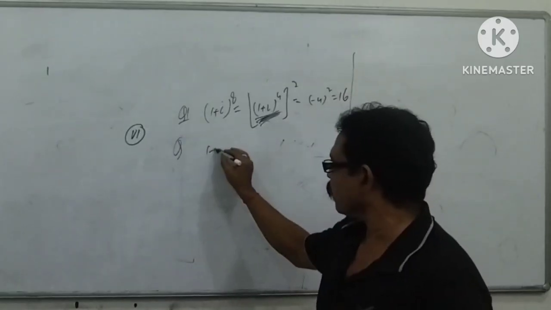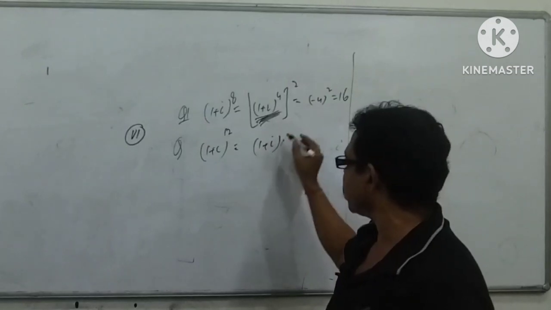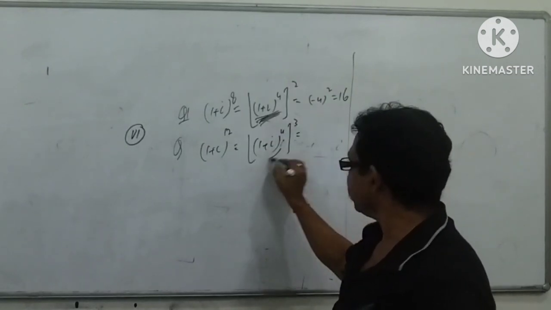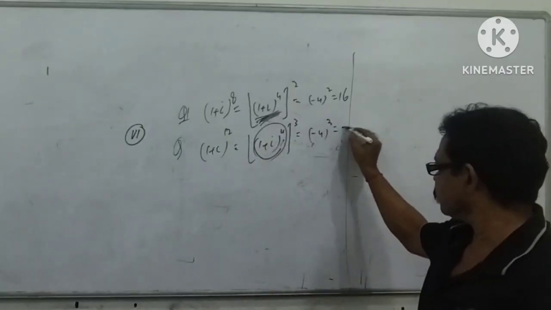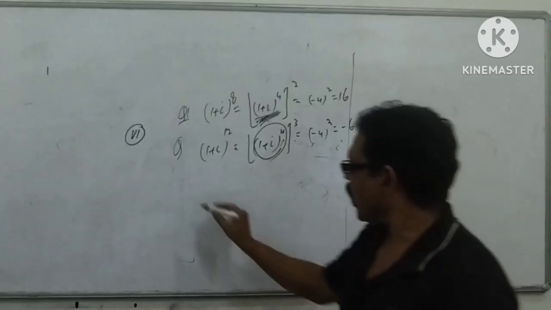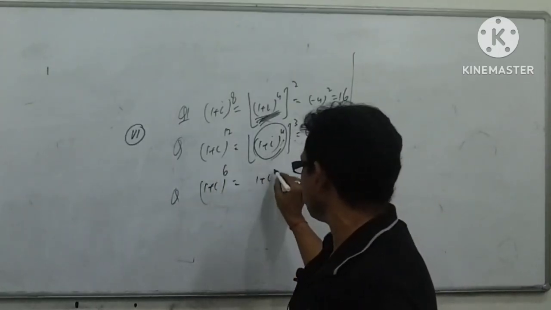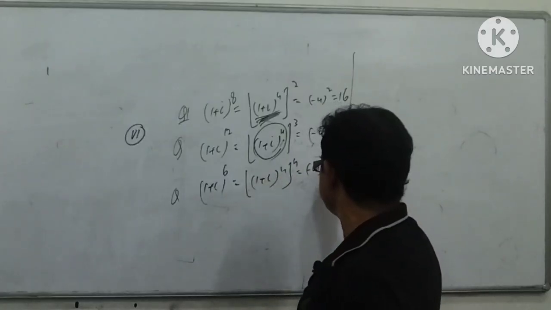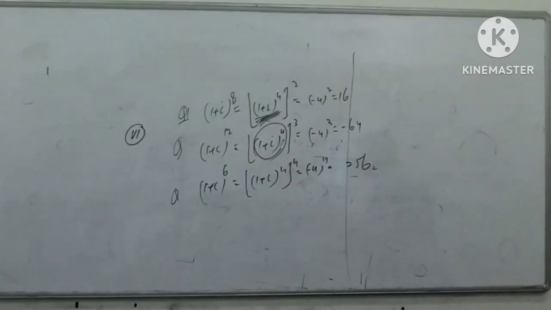Next question, (1 plus I) to the power 12. You can write (1 plus I) to the power 4, to the power 3, and its value is minus 4. Minus 4 to the power 3 is minus 64. Next question, (1 plus I) to the power 16. You can write (1 plus I) to the power 4, to the power 4. Minus 4 to the power 4 is 256. Very easy, you can apply this concept.